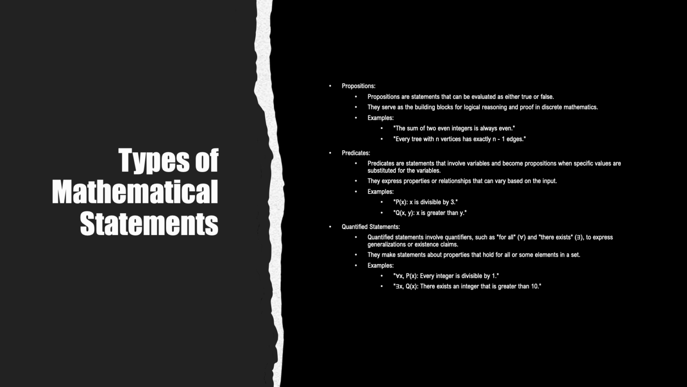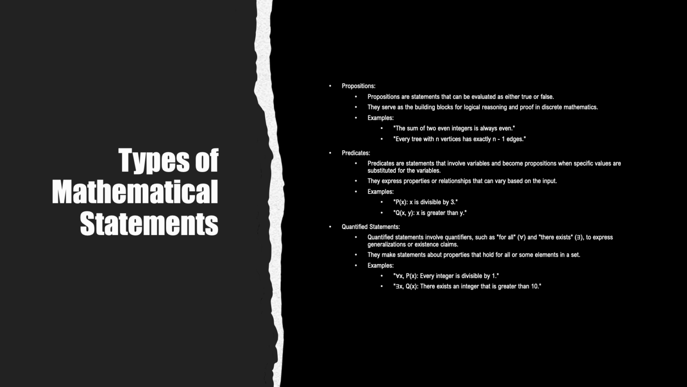For instance, we can have the predicate P of x that states x is divisible by 3, or a predicate Q of x and y that expresses x is greater than y. These predicates become propositions when we assign actual values to the variables. Lastly, let's explore quantified statements. These statements involve the use of quantifiers, which are words like for all and there exists.